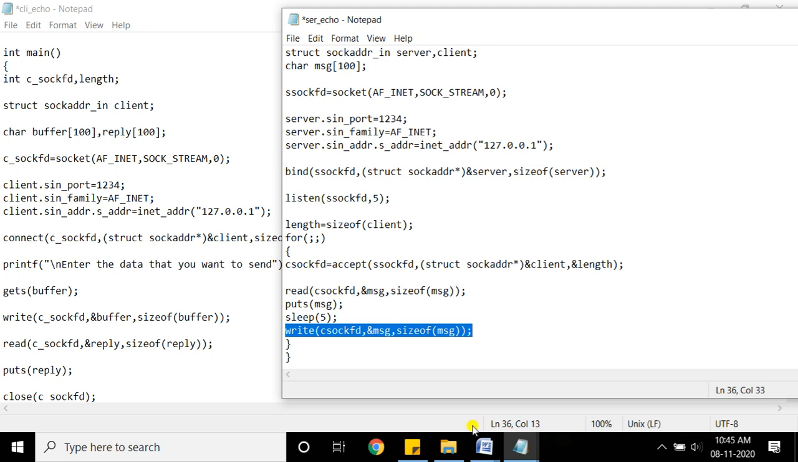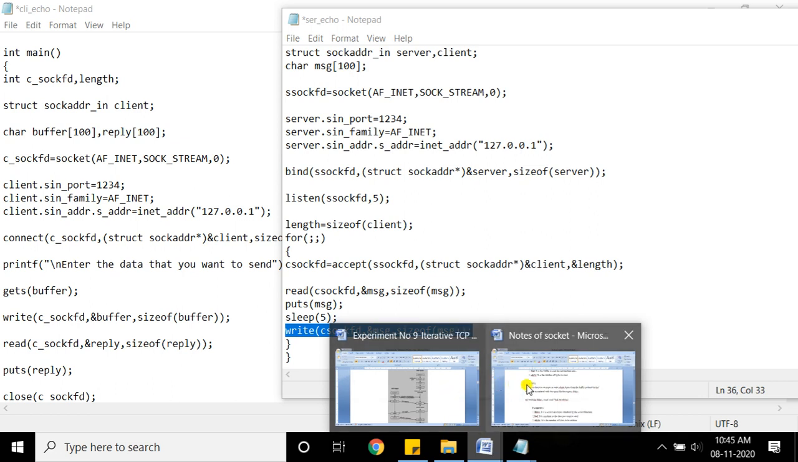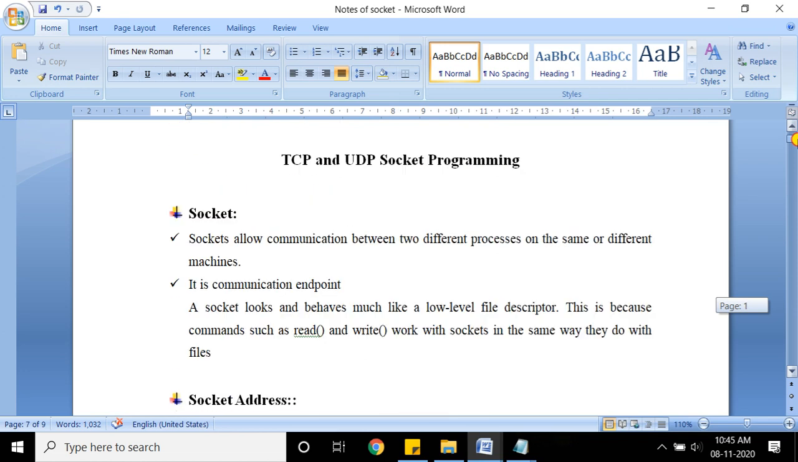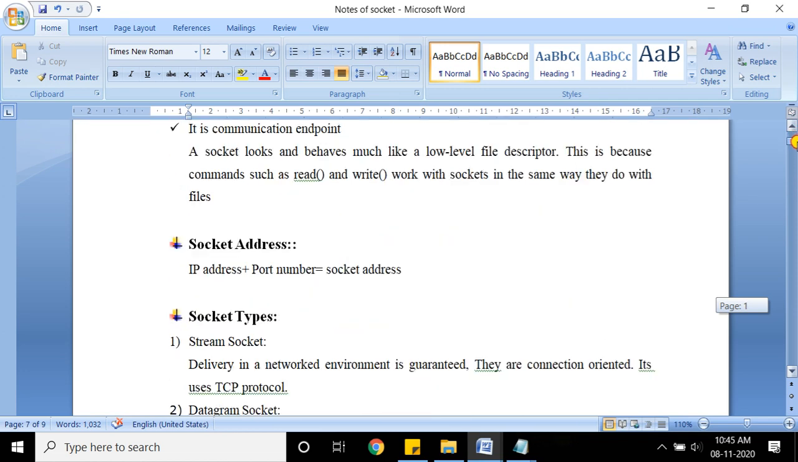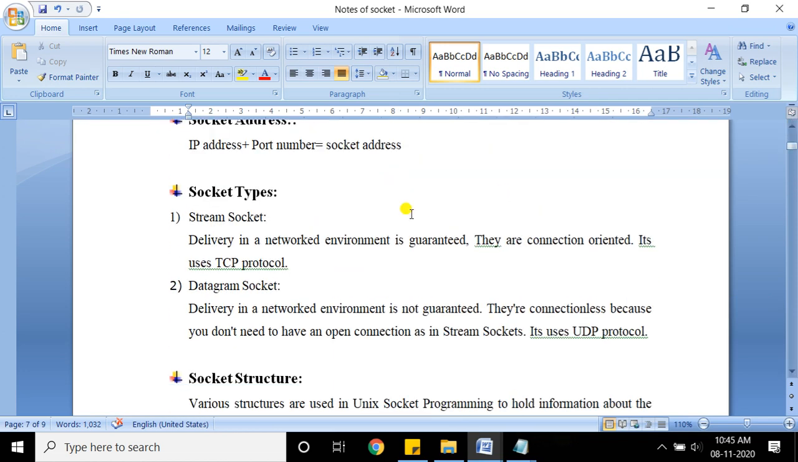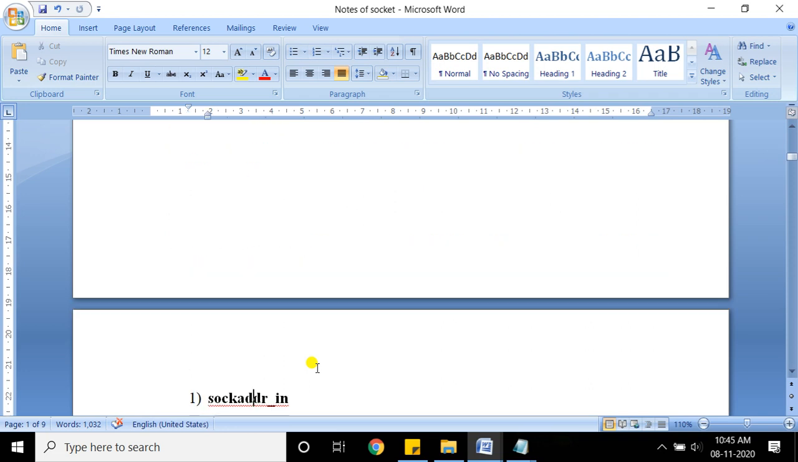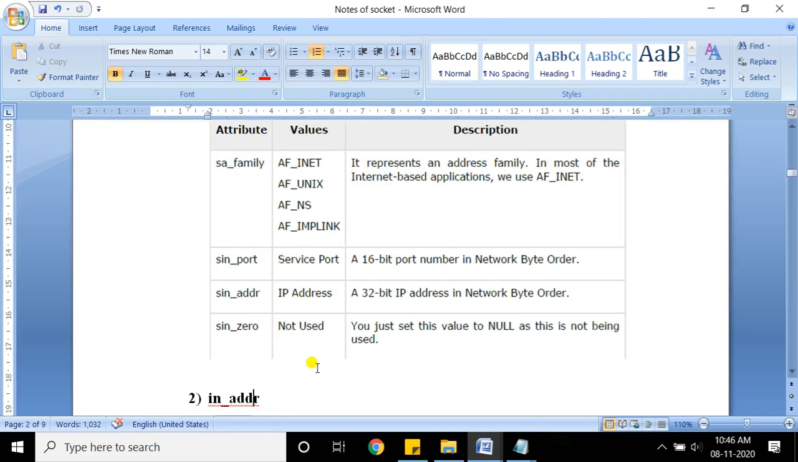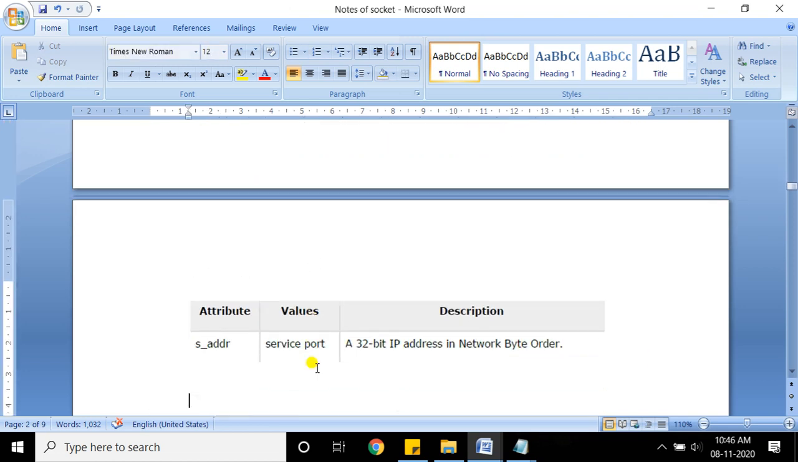I hope all of you have understood today's discussion. We have looked at what a socket is, what a socket address is, and which are the types of socket: stream and datagram socket. Then the socket structures. We saw only two, there are many. This is used in nesting format, and these two structures have been used.